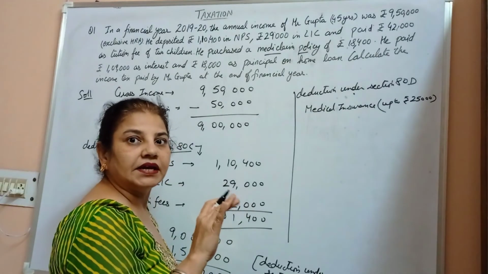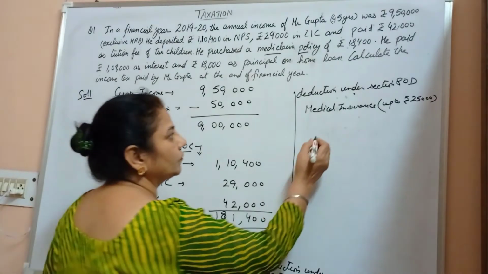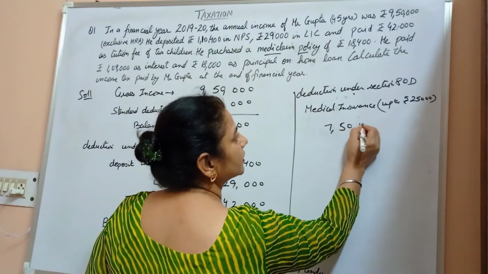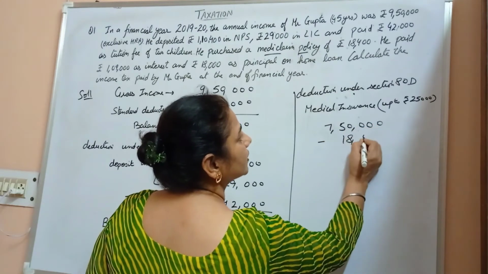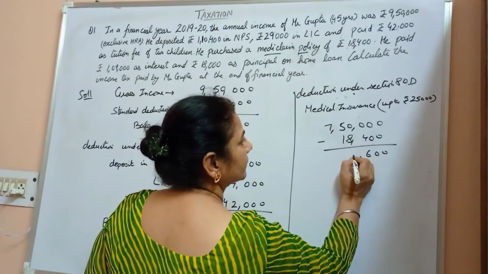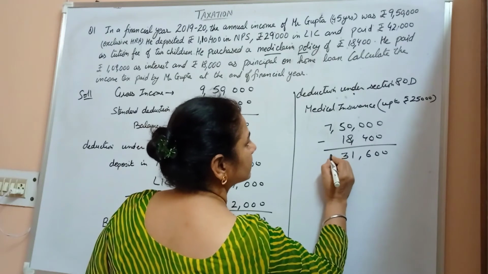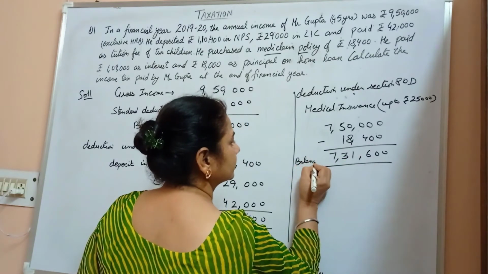So exactly 18,400 will be deducted from the balance amount. So we have 7,50,000 minus 18,400, which is 7,31,600. This is the balance.